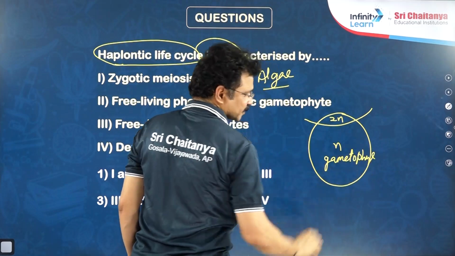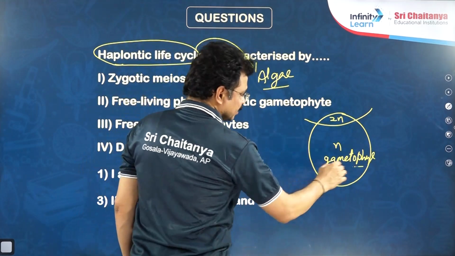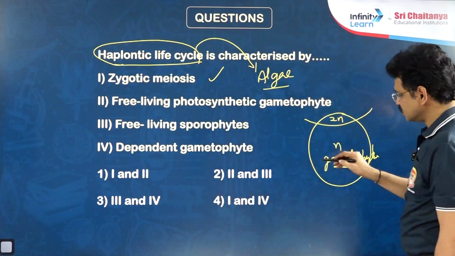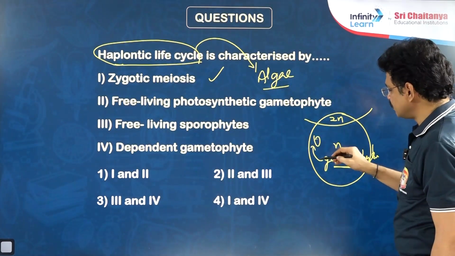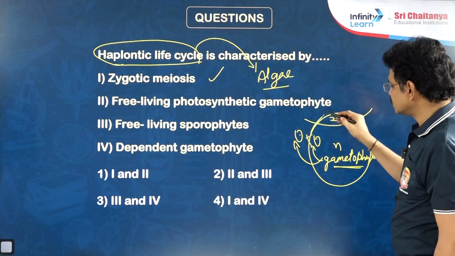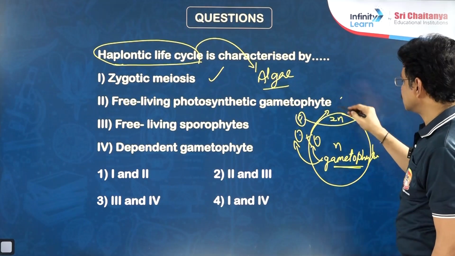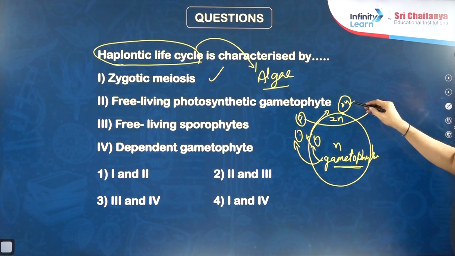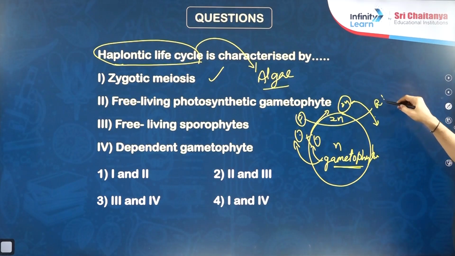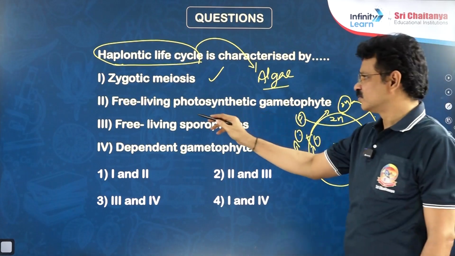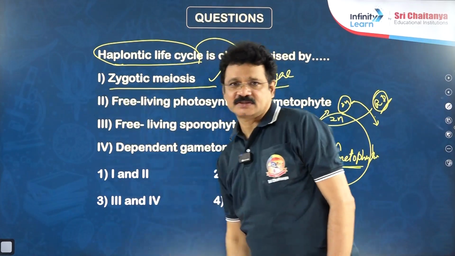Haploid gametophyte. The main idea of gametophyte is production of gametes. Two types of gametes are found from gametophyte. One is the male gamete, another is the female gamete. Gametic fusion, nothing but fertilization. Then the result is the diploid zygote. Without formation of embryo, the diploid zygote undergoes meiosis. This kind of reduction division or meiosis is called zygotic meiosis.